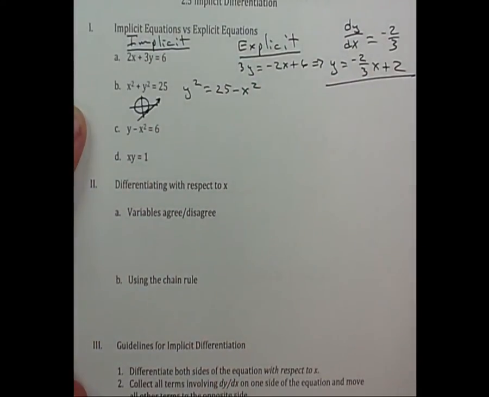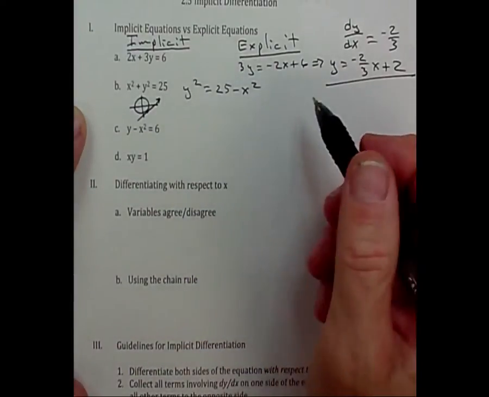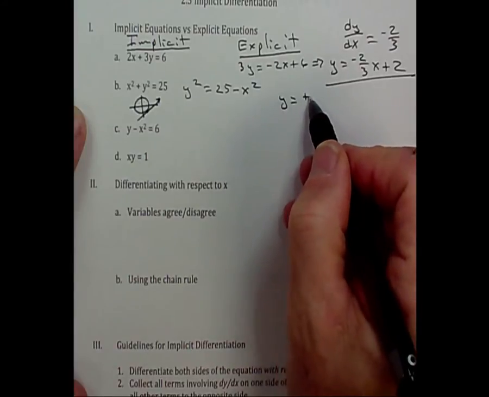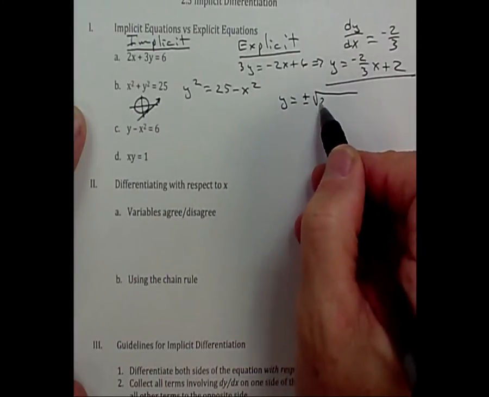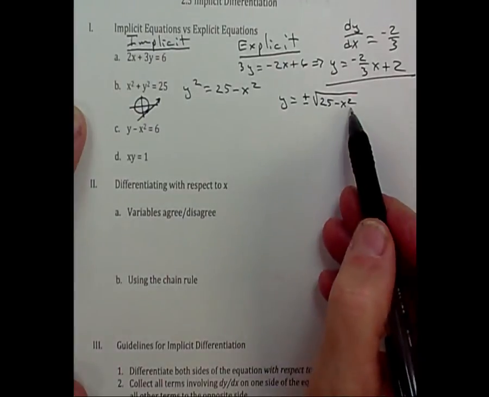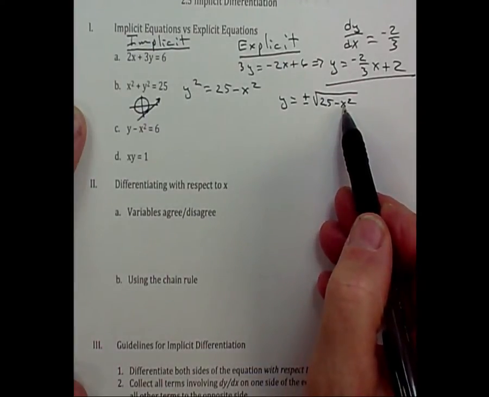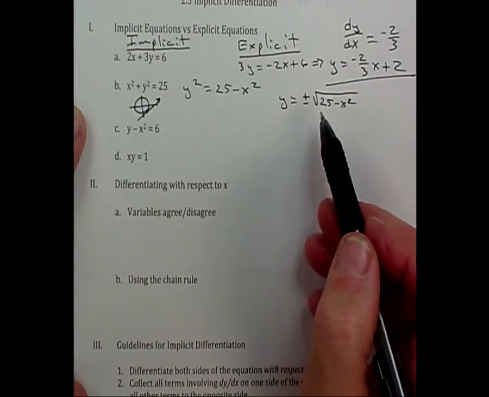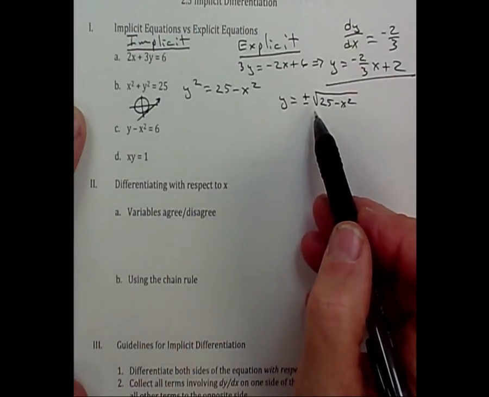Would you agree with that? And so to continue on, I would say y equals plus or minus the square root of 25 minus x squared. It's not a function because if I put 0 in for x, I would get a positive 5 and a negative 5 as my answers, right?